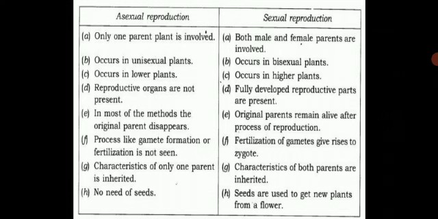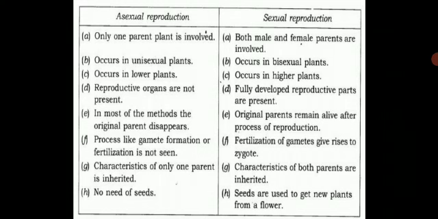Now in asexual reproduction, reproductive organs are not present, whereas in sexual reproduction, fully developed reproductive parts are present. In most of the methods, the original parent disappears. So in lower plants, they are not modified to have the reproductive parts, whereas in higher plants they have better reproductive parts, both male and female. So over here, reproductive organs are not present in asexual reproduction. Here, in sexual reproduction, fully developed reproductive parts are present.